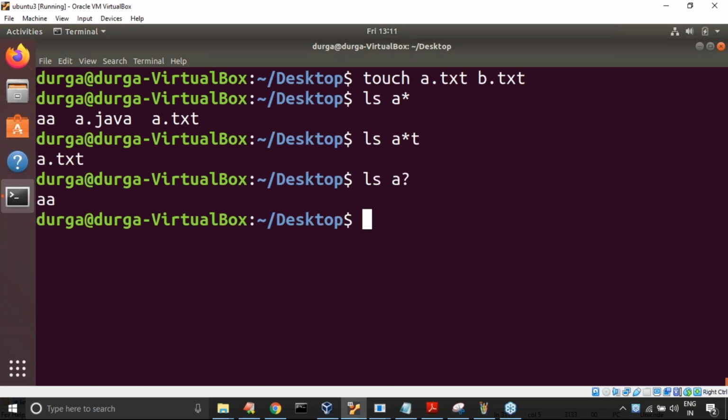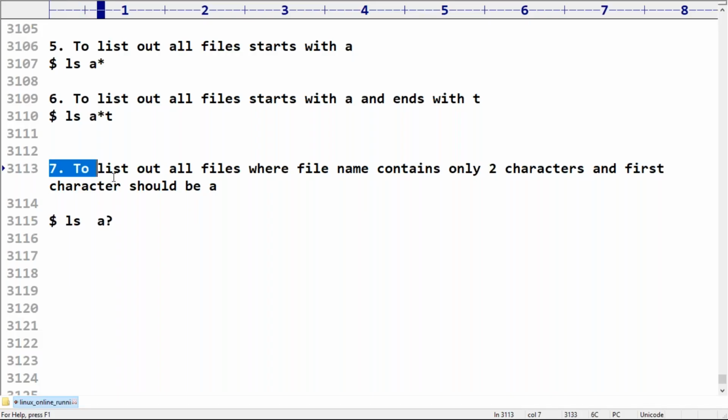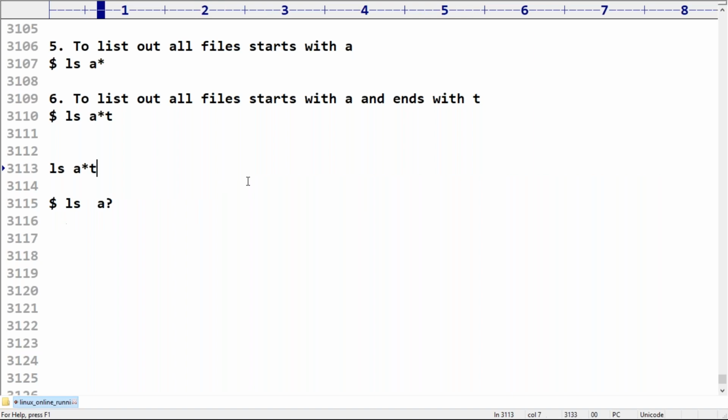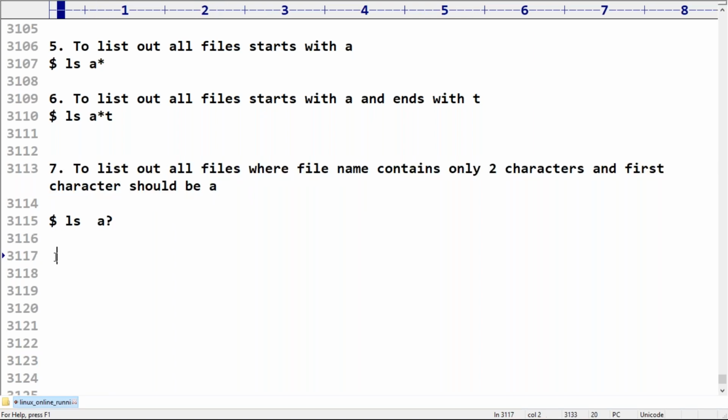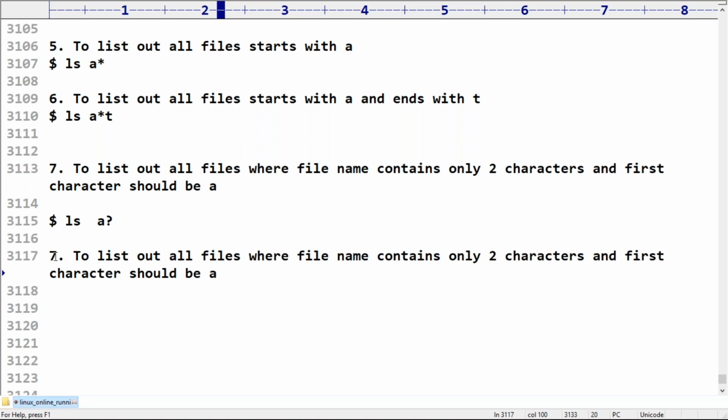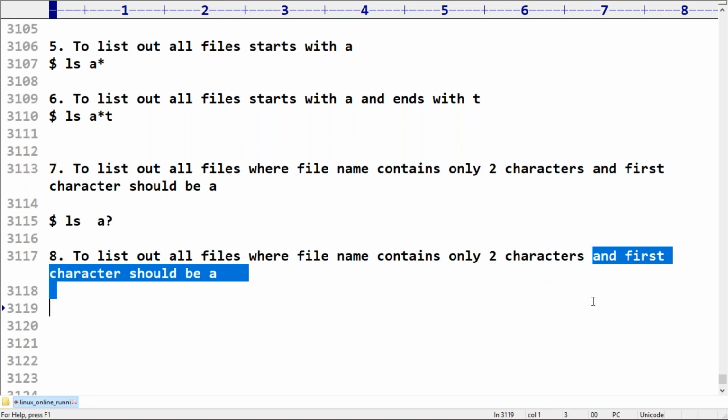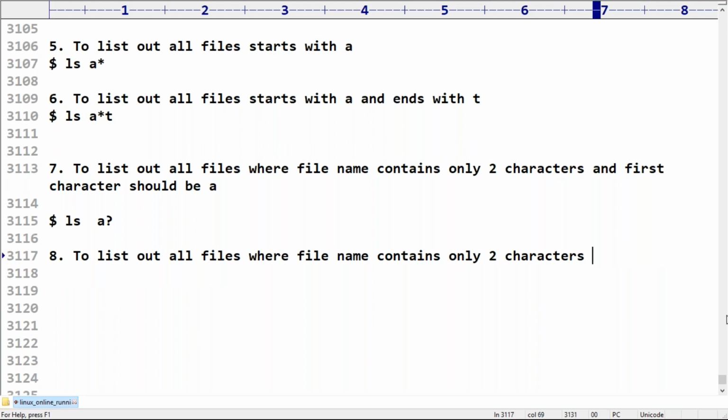Suppose my requirement is to list out all files where the file name should contain only two characters. Now you may get much clarity. Can you please guide?